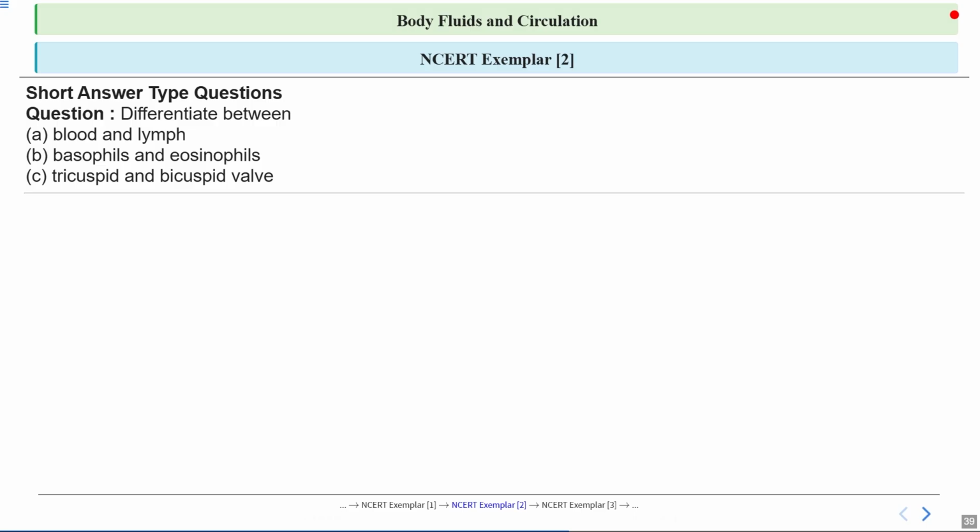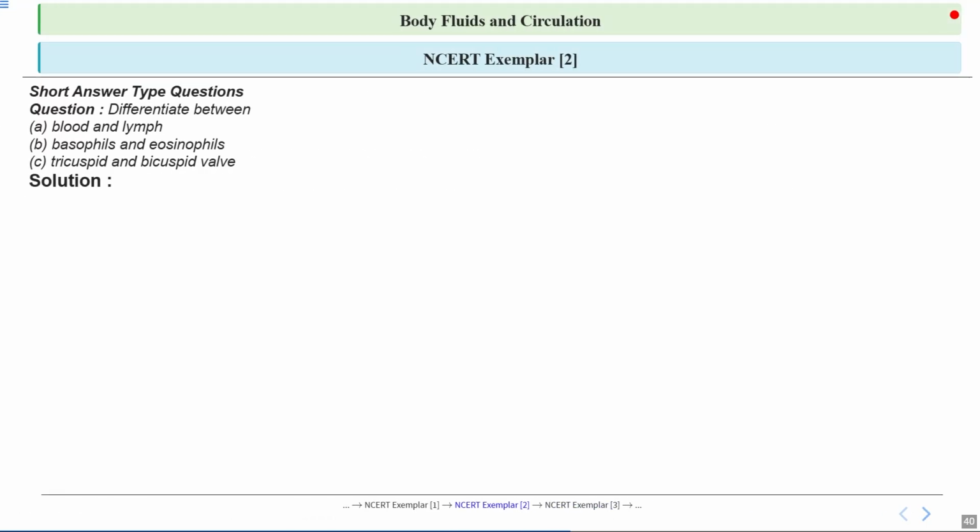Basophils and eosinophils are both types of WBCs, but they have different jobs in defending our system. Finally, tricuspid and bicuspid valves are like doors in the heart that control blood flow between chambers, but they are found on different sides and have different numbers of flaps. Let's see the answer in detail.